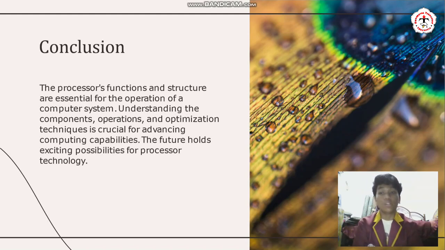Conclusion. The processor function and structure are essential for the operation of computer systems. Understanding the components, operation, and optimization techniques is crucial for advancing computing capabilities. The future holds exciting possibilities for processor technology.